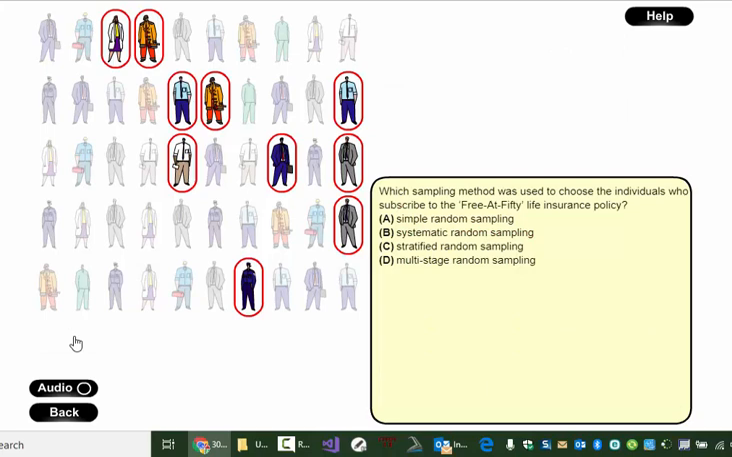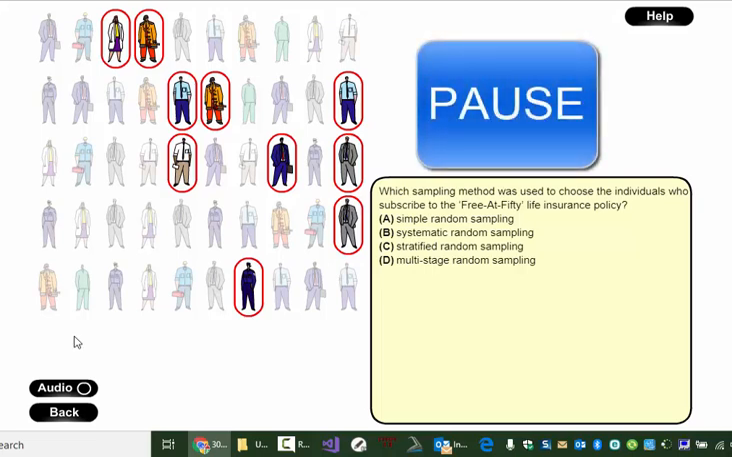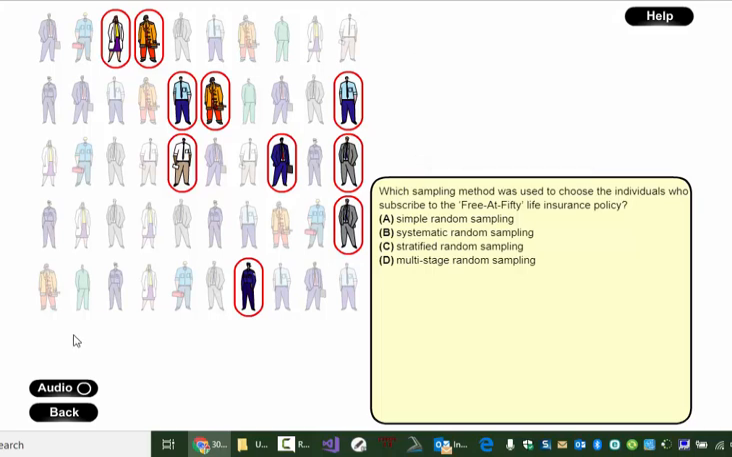Which sampling method was used to choose the individuals who subscribed to the free at 50 life insurance policy? Well, when I look at this, there doesn't seem to be any kind of a pattern. There doesn't seem to be any kind of a noticeable grouping of the people. And so simple random just means everybody has equal opportunity to possibly get chosen.